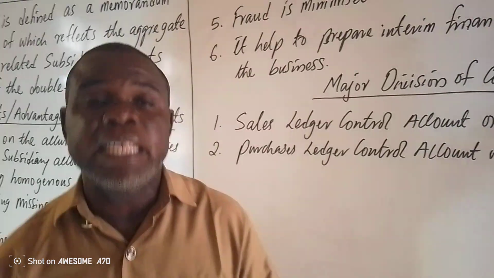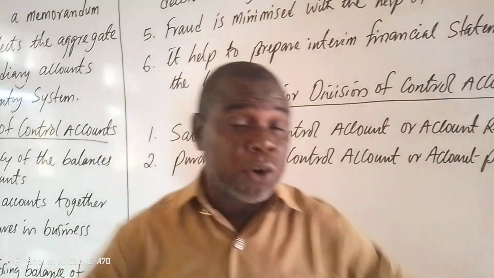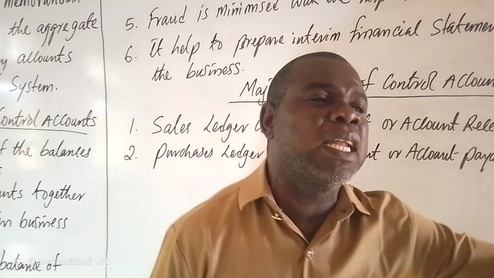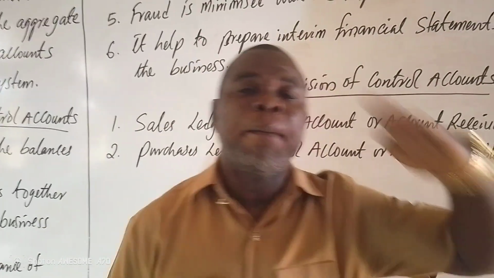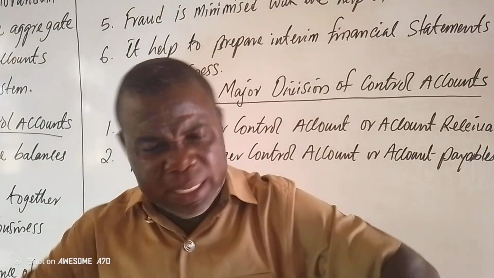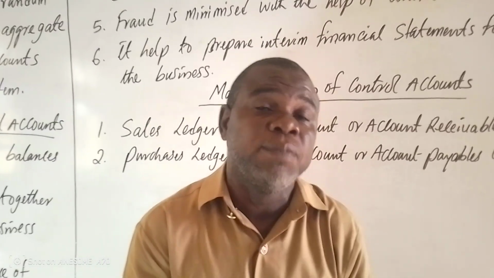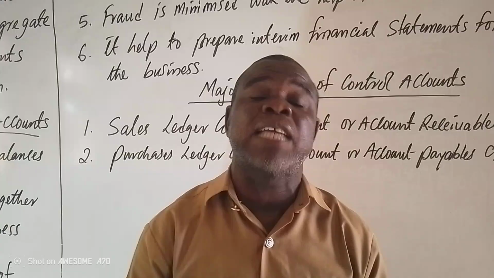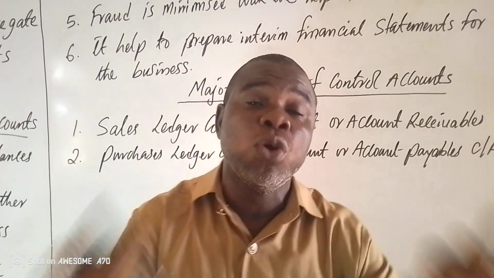A sales ledger control account, as I emphasize, is an account that controls or brings together all credit transactions and other related transactions like return inward, discount allowed, bad debts, and any transaction that relates to the sale of goods on credit. Here, I want to emphasize that if there is a cash sale, it should not be recorded in the sales ledger control account.